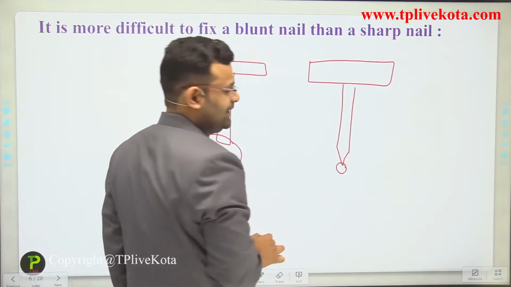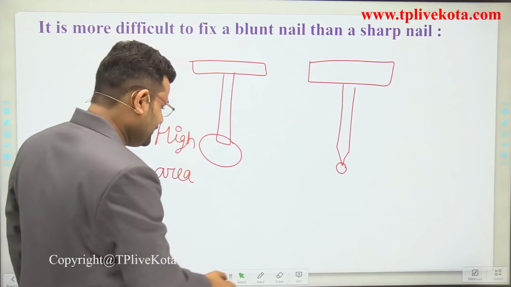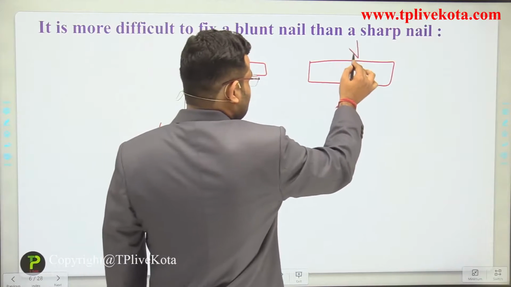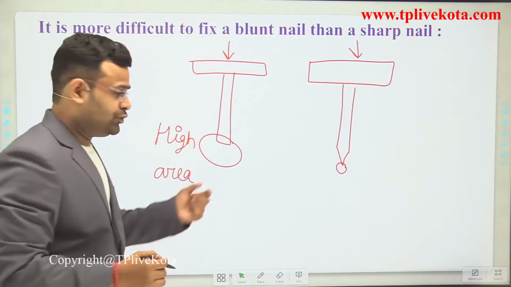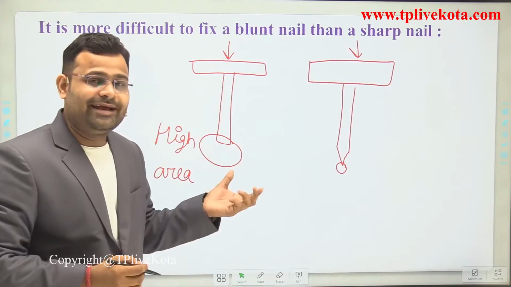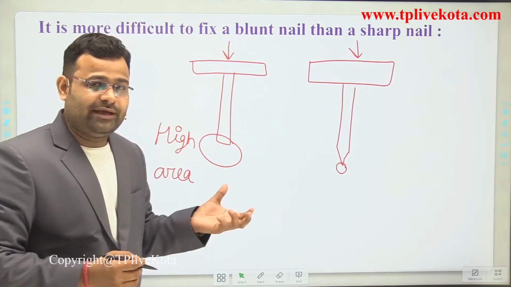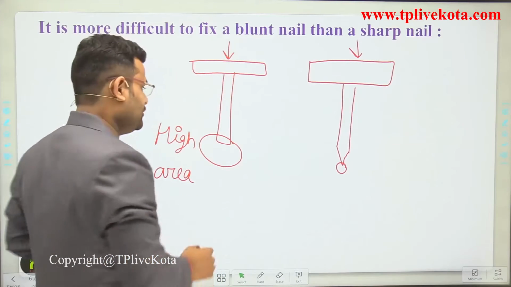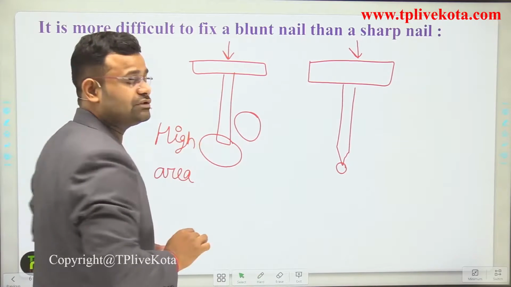a small area. So whenever we apply some force here, the effect of force is small due to the higher area; when more area is used, the effect of force is small.